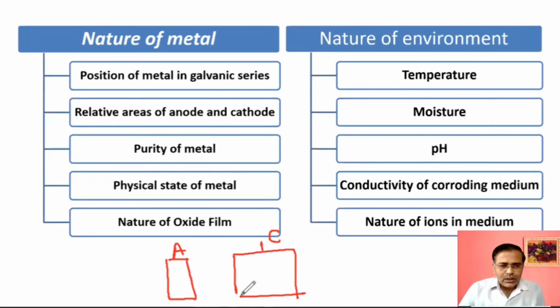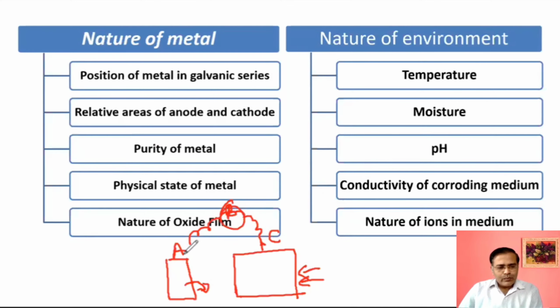If cathode is larger in size, then what happens? There will be more electron demand, because positive species will come to this cathode for the electron gain. Okay, there is an electrolytic solution, I'm not showing that particular part. As electrolytic solution is available here, this anode passes into solution, and electrons are circulated through the external circuit to this particular electrode.